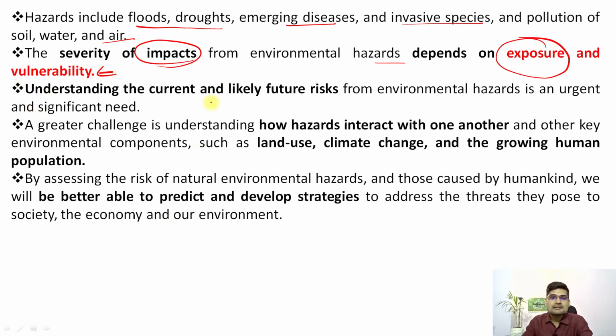And understanding the current and likely future risk is important. Then there is also a greater challenge of what? How hazards interact with one another, how they are linked together. That's also important because today we are using words like land use, climate change, growing human population. And these are intertwined together. They are linked together, right, in a system. So that's how we need to understand these concepts of hazards and disasters.